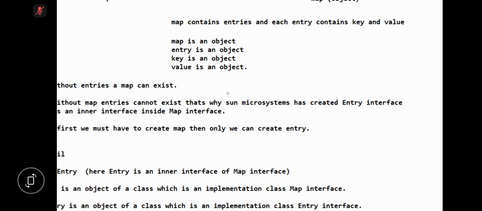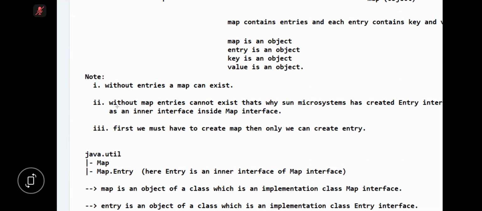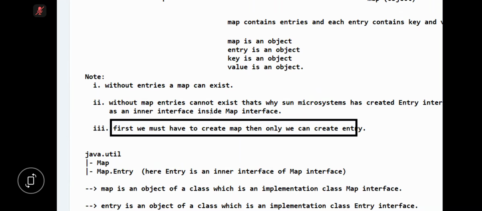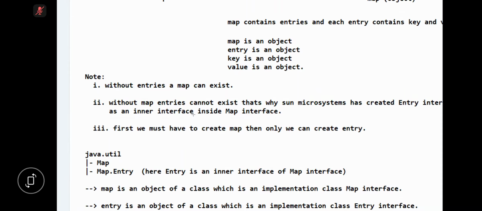That's why Sun Microsystems created the Entry interface as a nested interface inside the Map interface. Are you following or not?